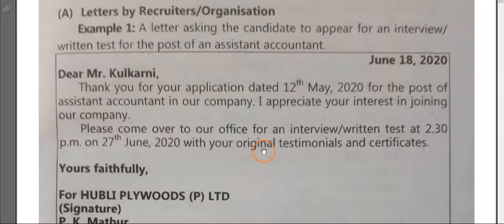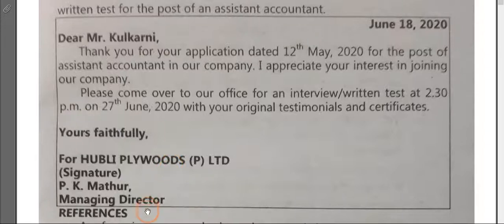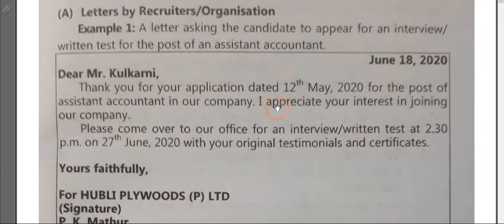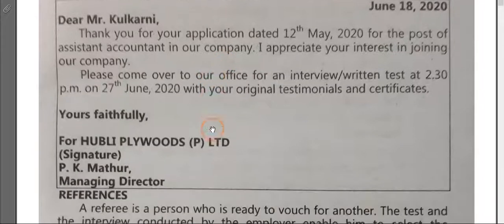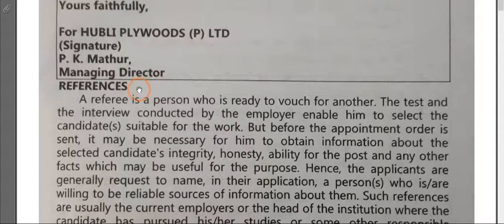This you have to keep in mind whenever you go for an interview. You should always carry your original certificates with you. That you have to keep in mind. Then complimentary clause, name of the firm and who has written this application. So in this way, this letter asking for the person to come for an interview. This we have seen. After that is references.